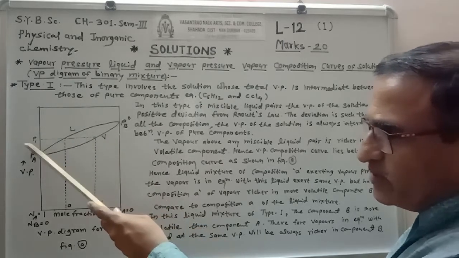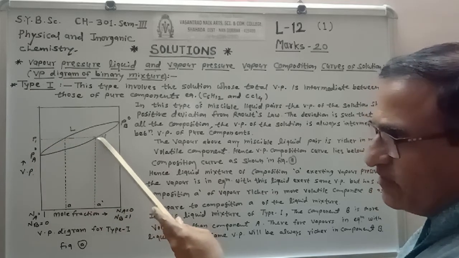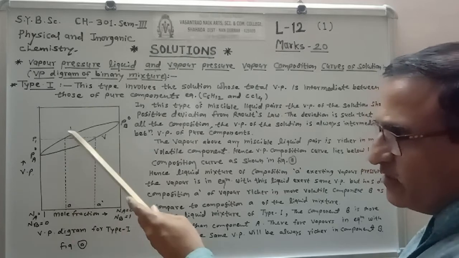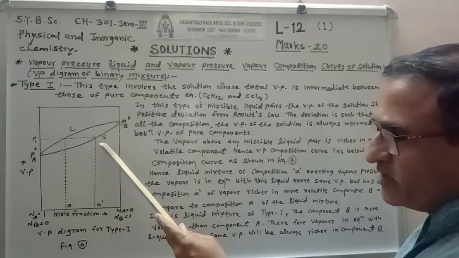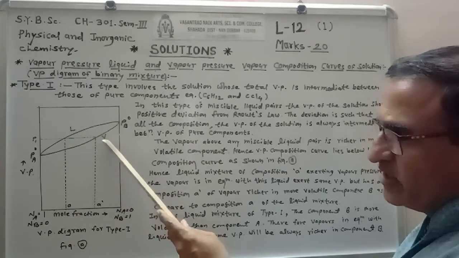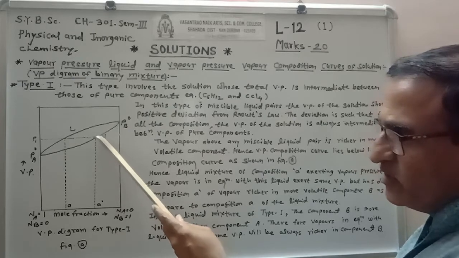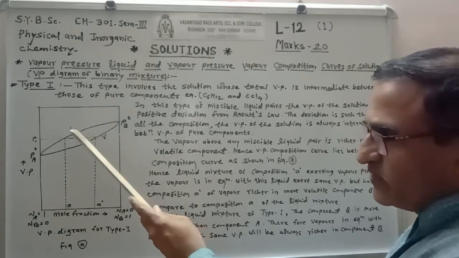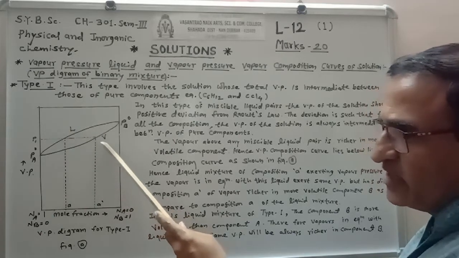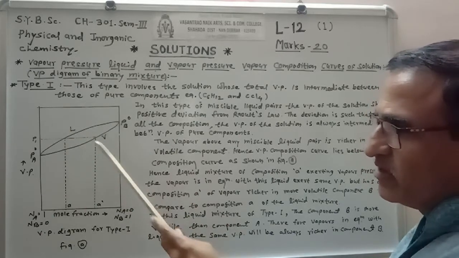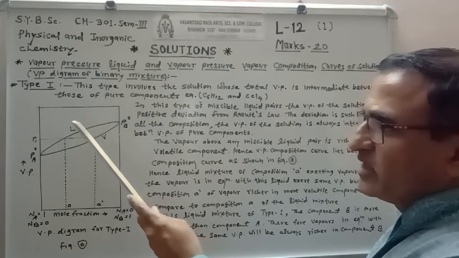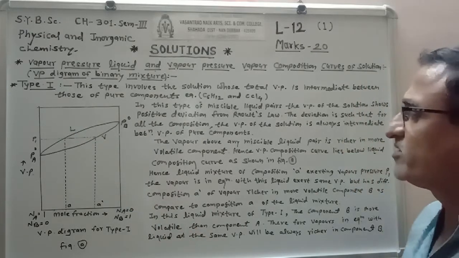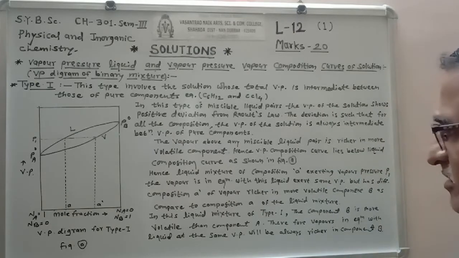At pressure P1, the vapors are always richer in the volatile component, so A dash is higher and A is less. So the liquid composition curve always lies above the vapor composition curve, or the vapor composition curve lies below the liquid composition curve. In this way, the diagram can be explained.